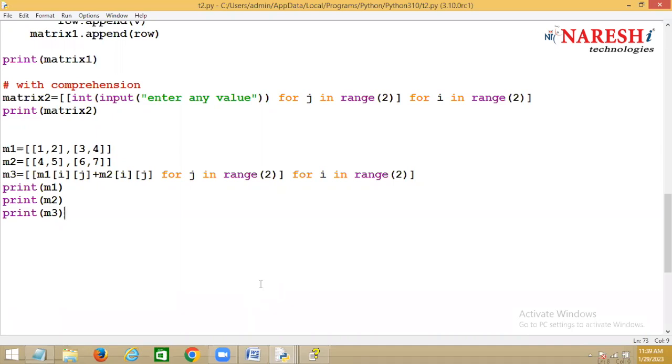You can write M1 comma M2 comma M3, like that also you can write it. Okay, now are you people getting it or not?